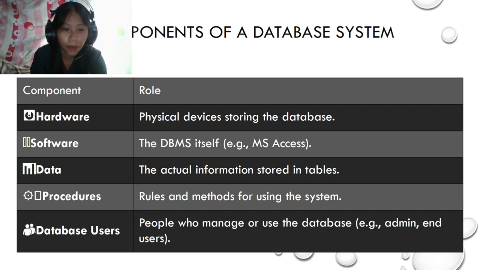Next is the data. The actual information is stored in tables. For the procedures, we have the rules and methods for using the system. And last are the database users. They are the people who manage or use the database. Examples for these users are the admin and end users.